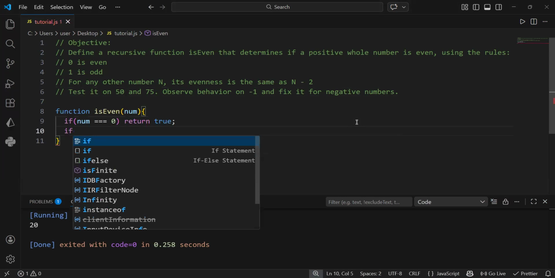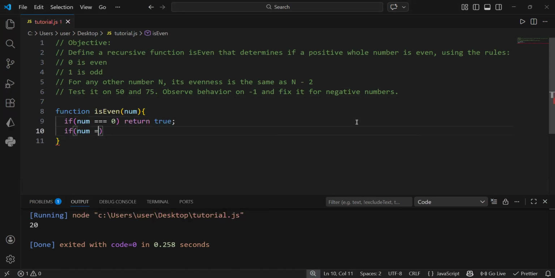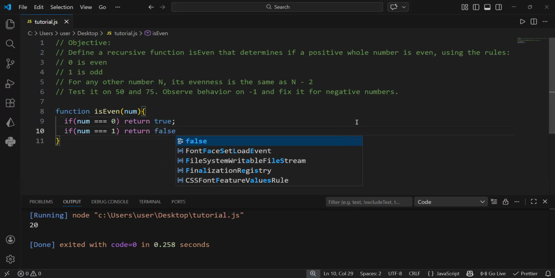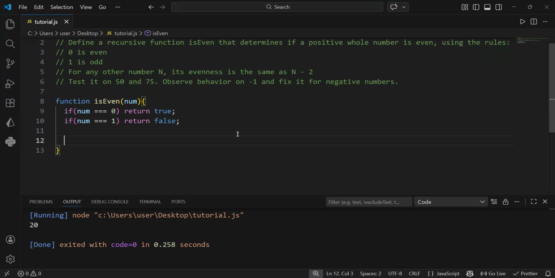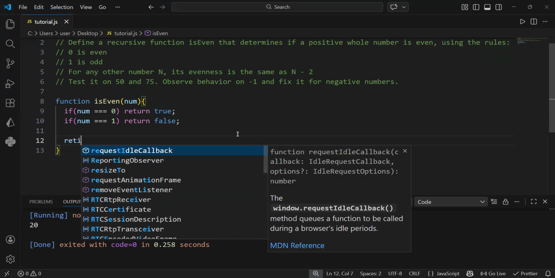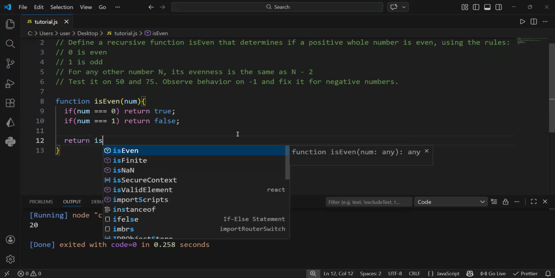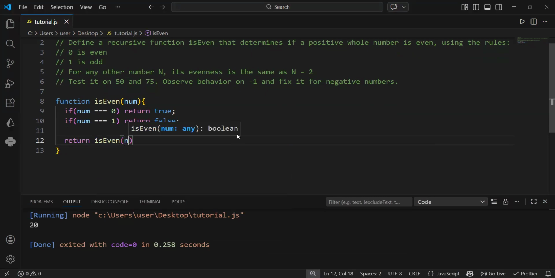Otherwise, if num is equal to 1, I will return false because it's not an even number. Now, what if we have any other number that is not 0 or 1? What do we do? The rule they gave us is to use the evenness. The evenness is going to be n minus 2. So now that is where recursion actually comes in. We are going to call the is even function inside of its own function. We now say num minus 2. So what would this thing do?